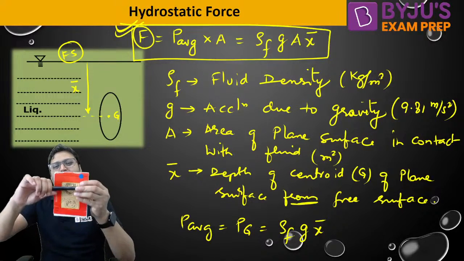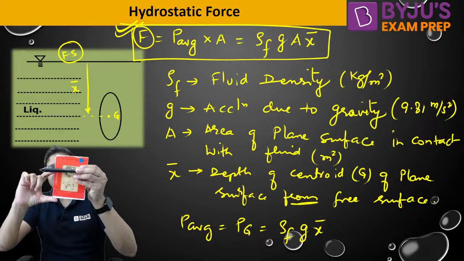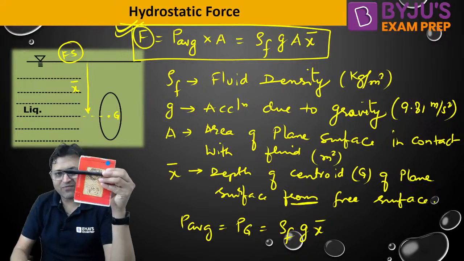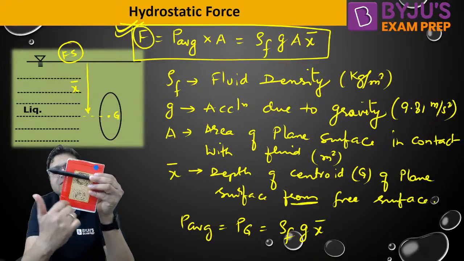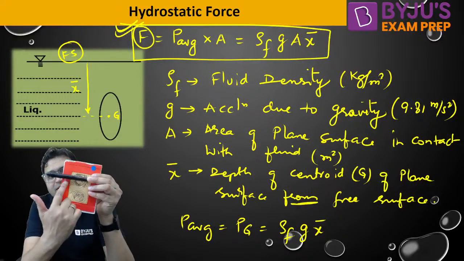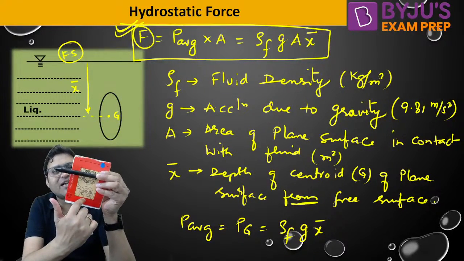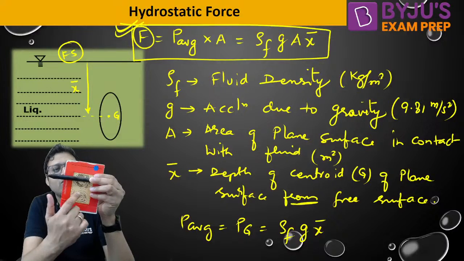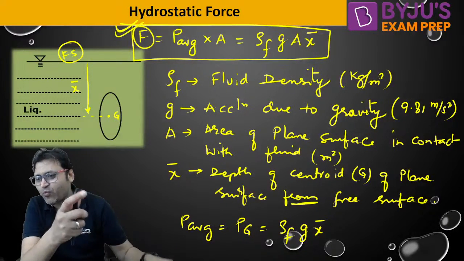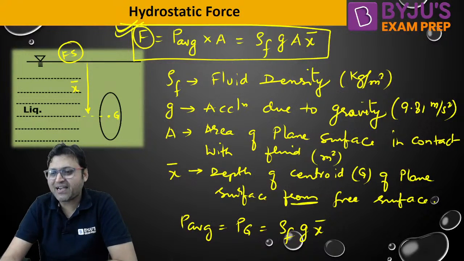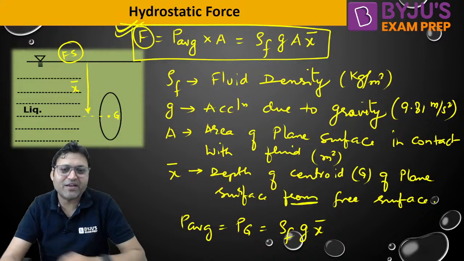So now the x bar will be half of this 3, 1.5. It will be the centroid of the area which is in contact with the fluid. It will be the centroid of the area. The value of x bar will be 1.5. Do you understand it? I hope this is clear to everyone.